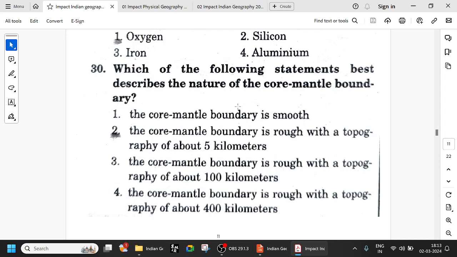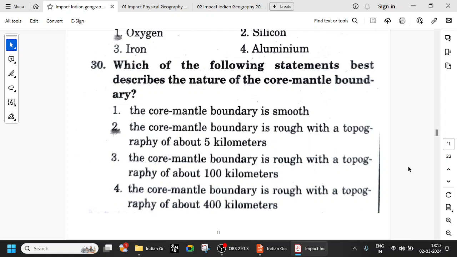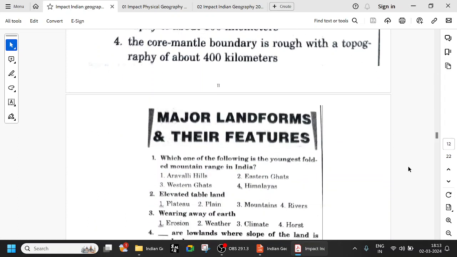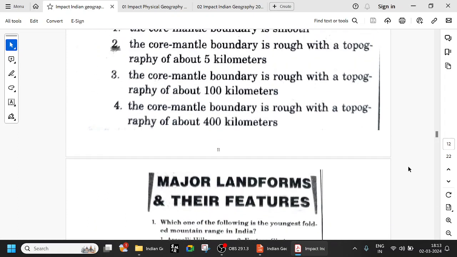So that is called the core mantle boundary, Gutenberg discontinuity. The core mantle boundary is rough with a topography of about 5 kilometers. Try to remember that. Okay, so we will continue in the next class.